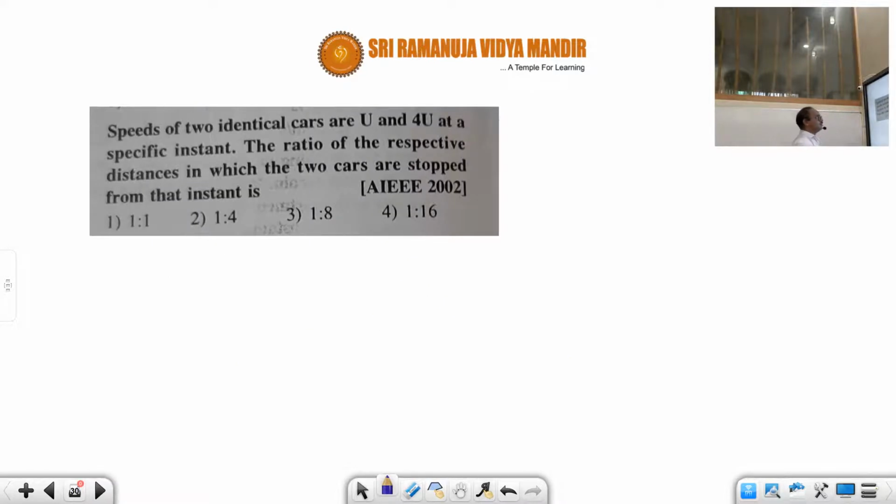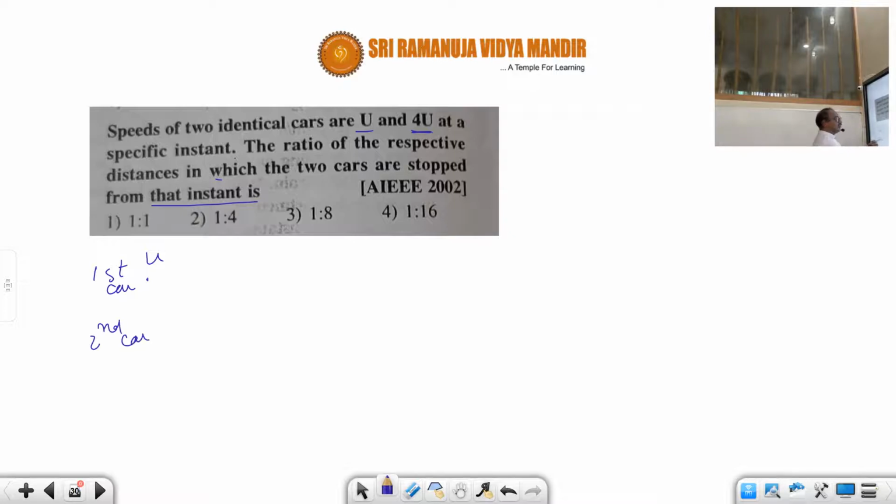The speeds are given for two identical cars, where one car's velocity is u and the other car's velocity is 4u. This was asked in the AEEE 2002 All India Engineering Entrance Exam. At a specific instant, the ratio of the respective distances in which the two cars are stopped is, see here, the first car, initial velocity equal to u, and the second car.